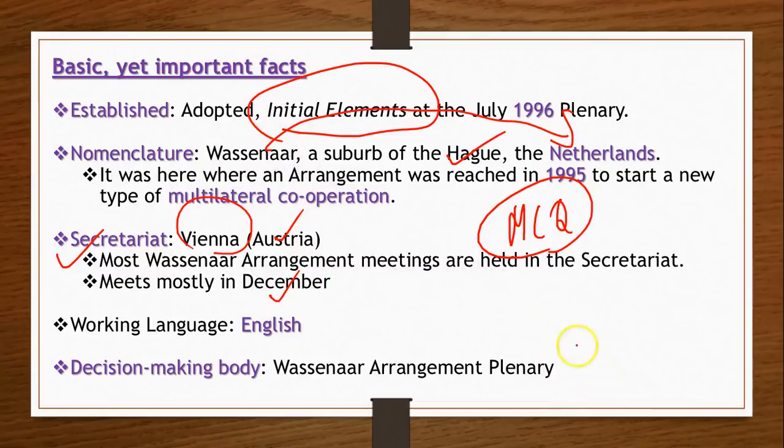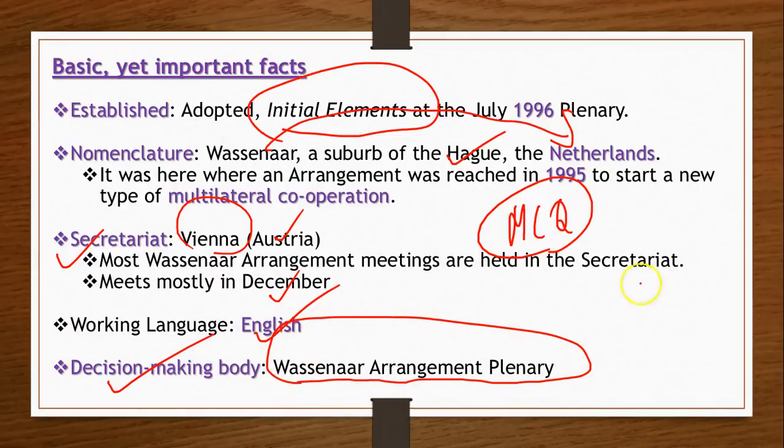That is one of the main reasons why, not a couple of days ago but last week, India got an entry into this Wassenaar Arrangement. The working language of this arrangement, WA, is English, and the main decision-making body, a very important thing here, is the Wassenaar Arrangement Plenary. India's entry was approved by this Plenary.